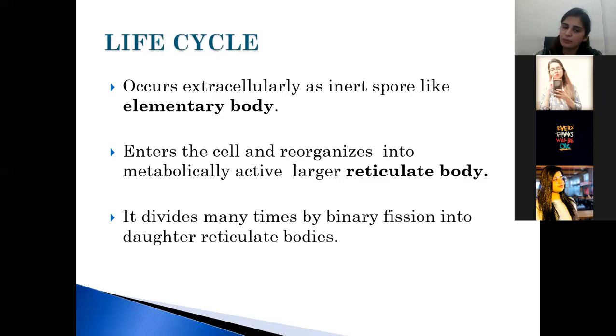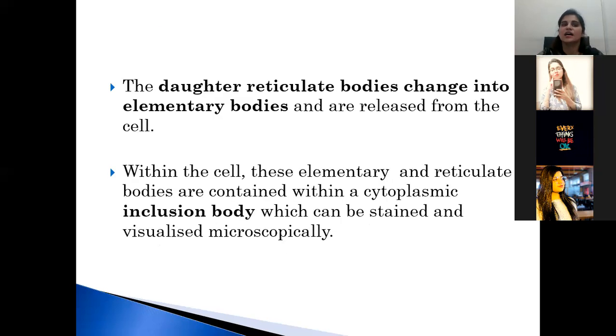Then this reticulate body divides many times by the binary fission. As you know that bacteria are divided by the binary fission into daughter reticulate bodies. The daughter reticulate bodies change into elementary bodies. So extracellularly, the inert spore-like form is present, which is elementary body.